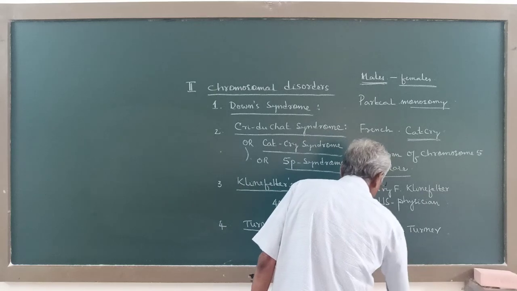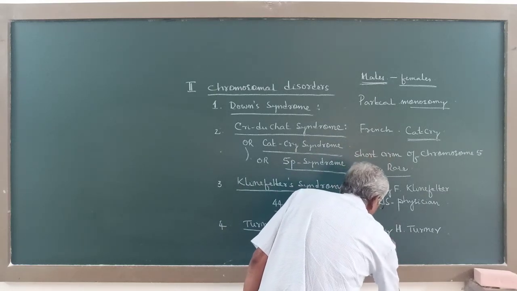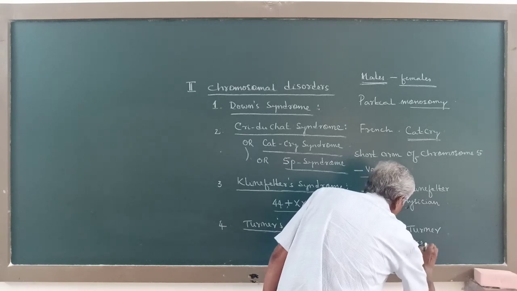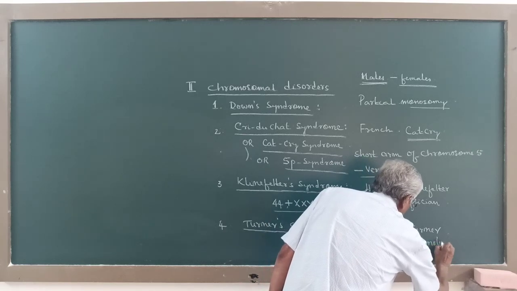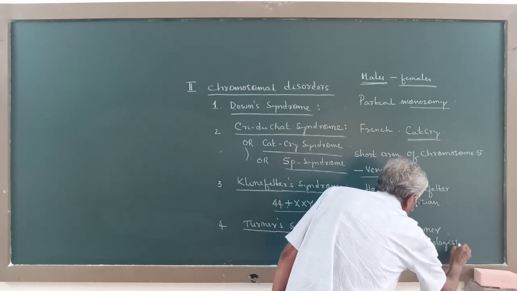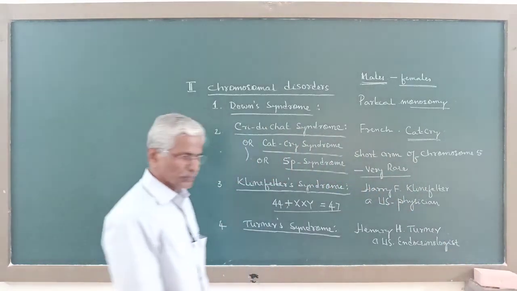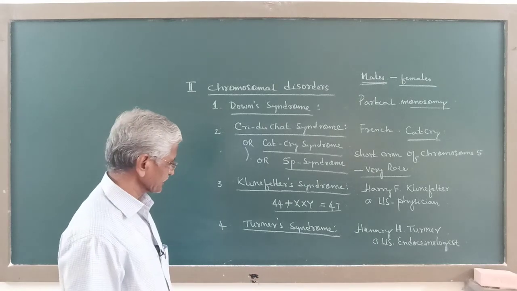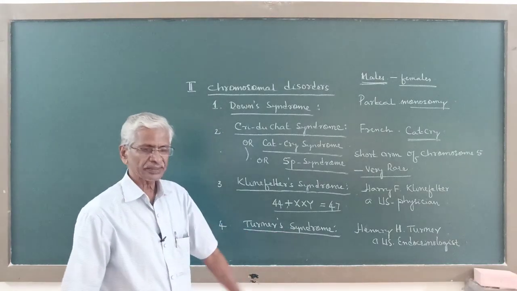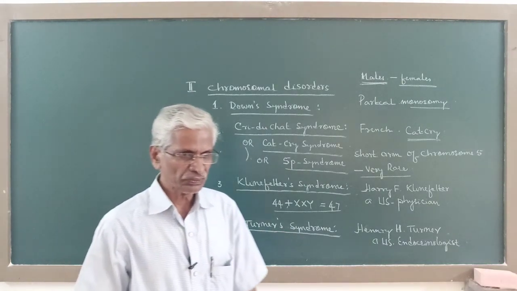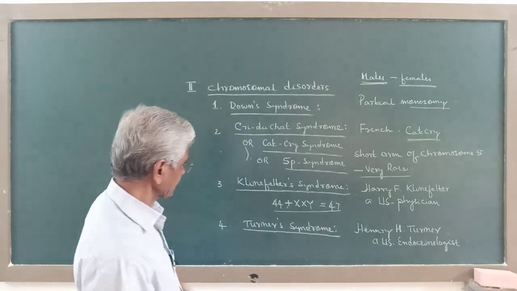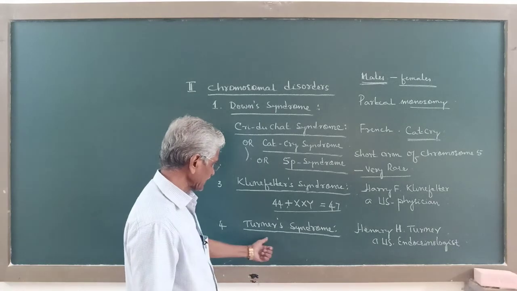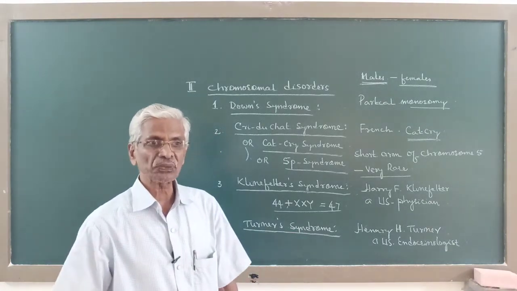Henry H. Turner, a US endocrinologist, first reported this chromosomal disorder in humans, and hence it has been named after him as Turner syndrome.